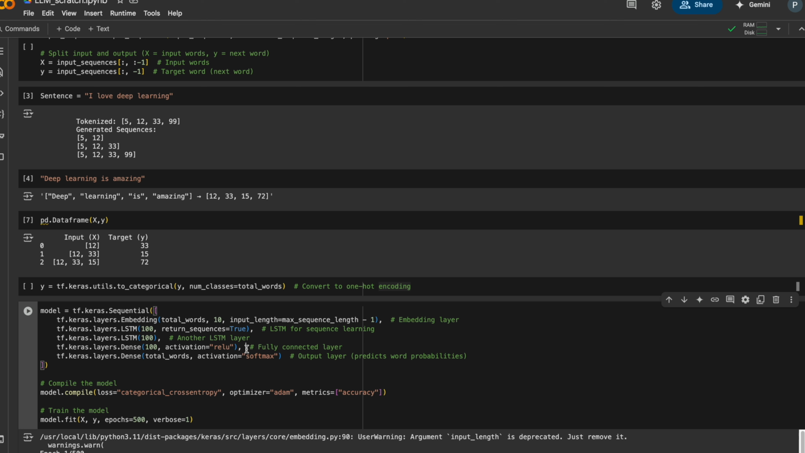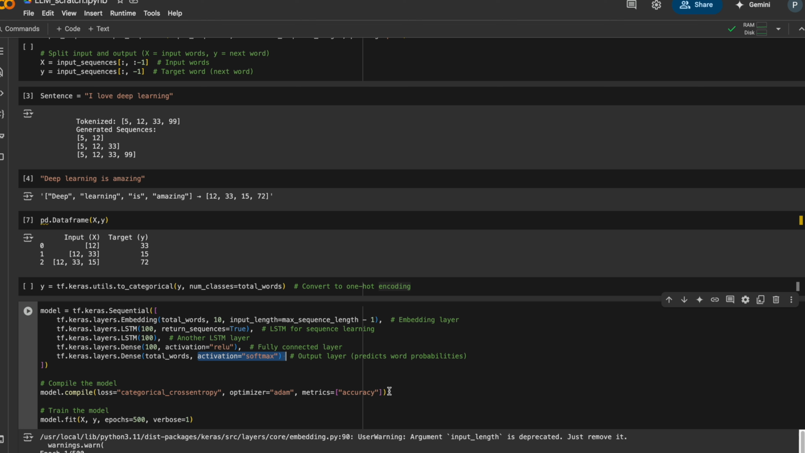The output layer will be a dense layer of total_words, which predicts the next word from all possible words in the vocabulary, and the softmax activation of the output layer converts the output into a probability distribution over all words.